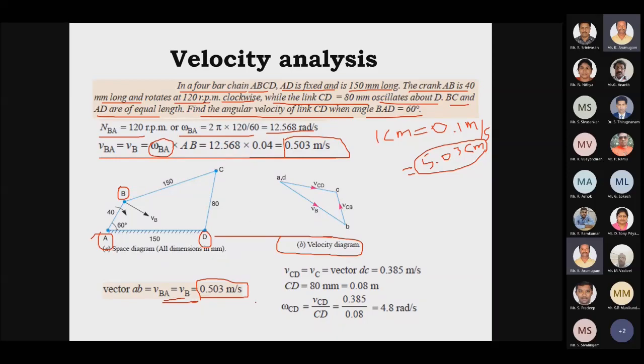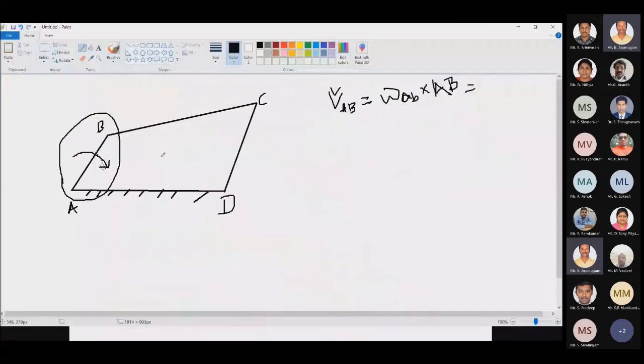So I have to draw a perpendicular line, right? Perpendicular means it should have a 90 degree line. So that will have the velocity of AB. By using a drafter or a scale, I can draw a perpendicular like this.